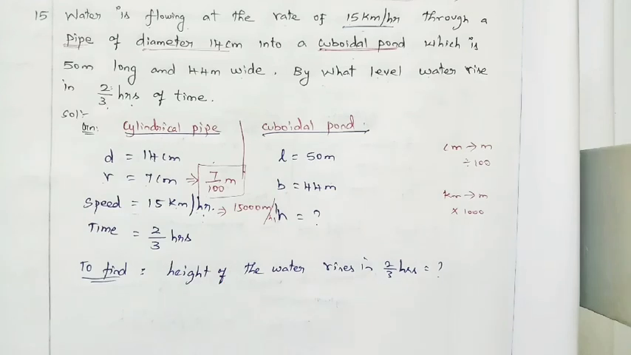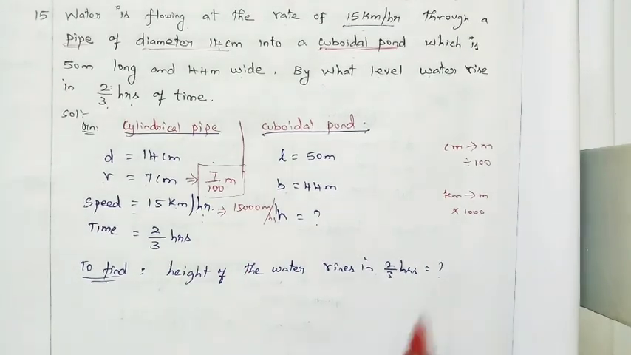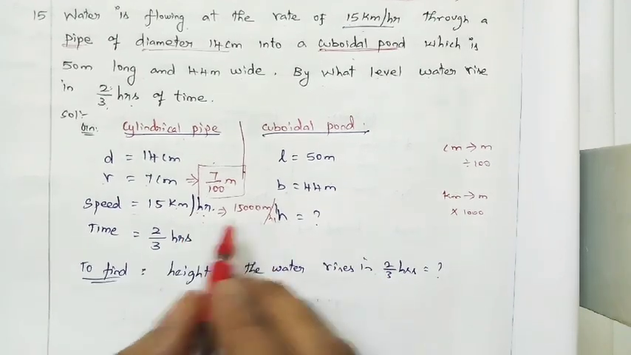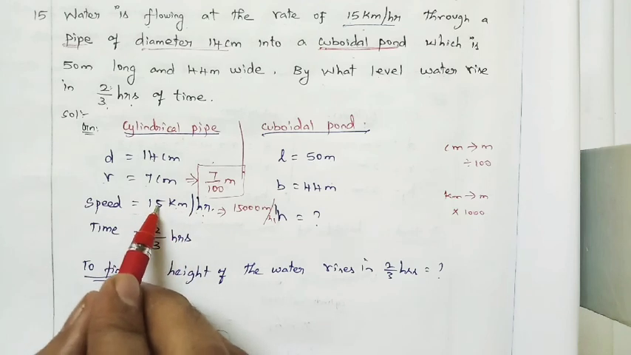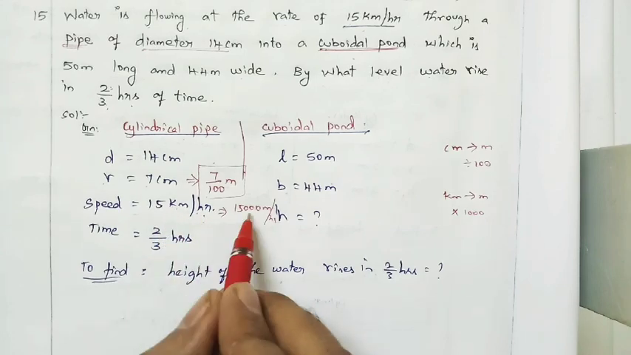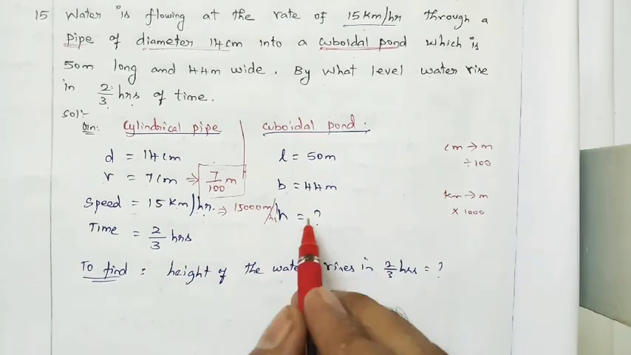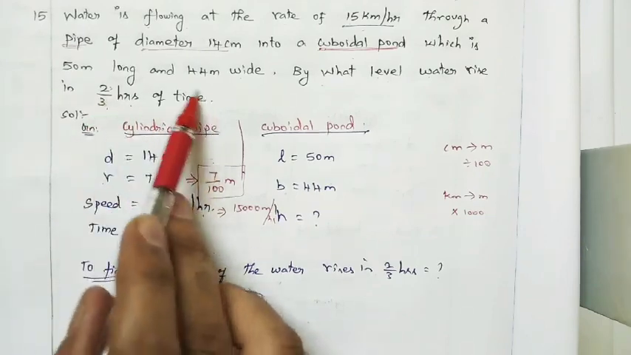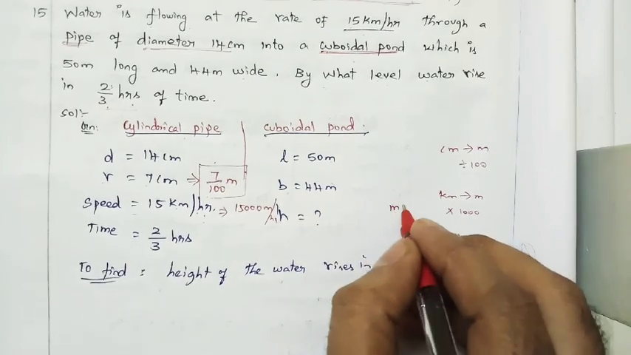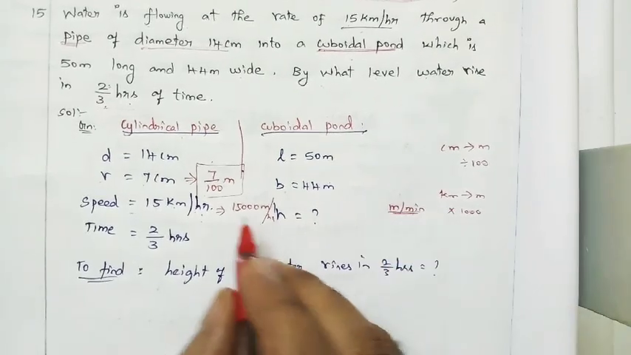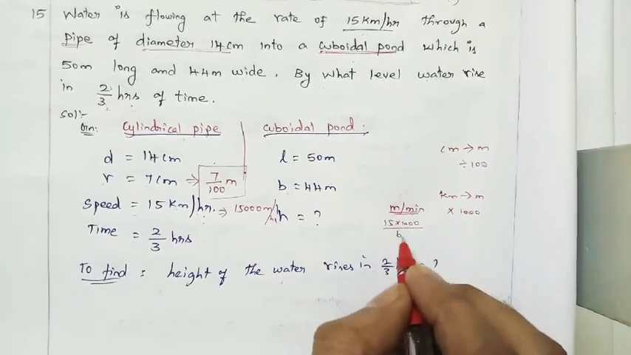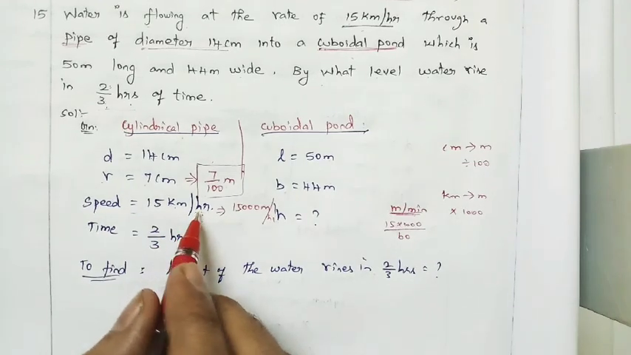Meter per hour, right? If we want to convert to meter per minute, we want to divide by 60. They have given kilometer per hour, and I have converted it to meter per hour, right? Suppose we need per minute, see here they have given the time in hours, so I am just keeping it as it is. If we need meter per minute, we have to multiply 15 into 1000 and divide by 60. Why? 1 hour is equal to 60 minutes.